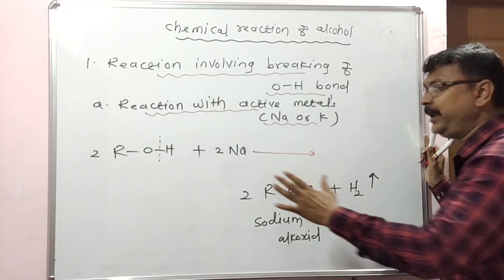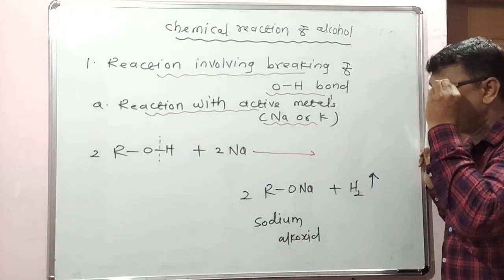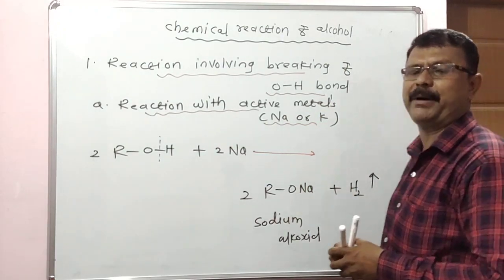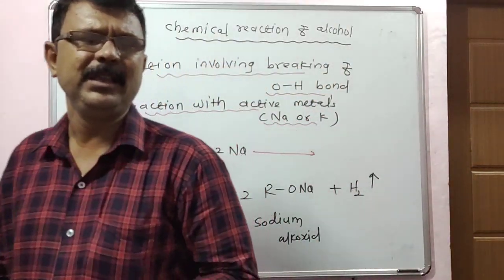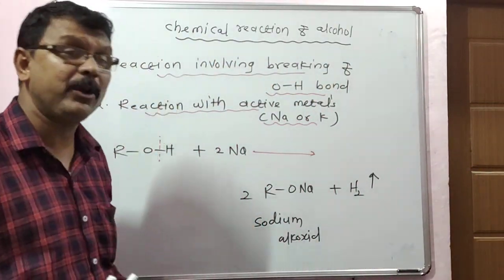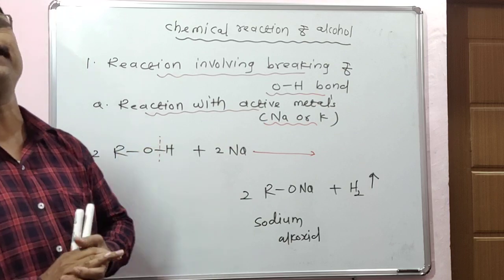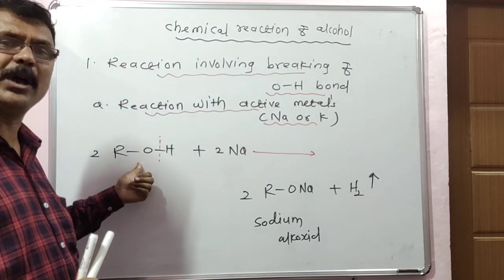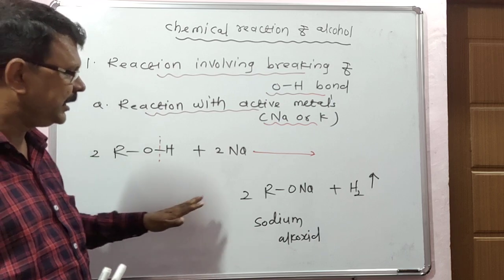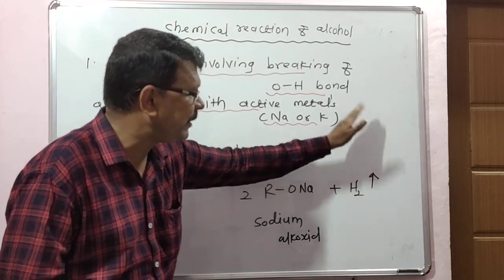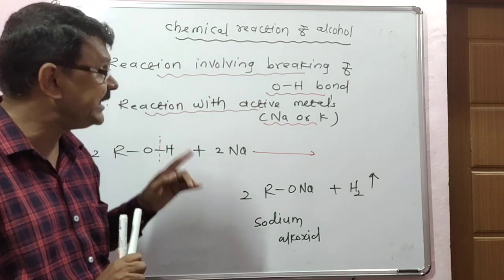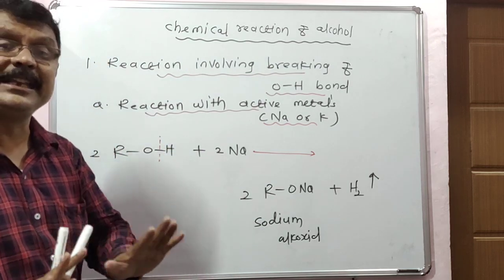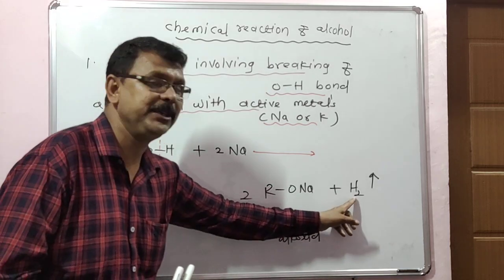Look here, repeat. When alcohol is reacted with sodium metal, meaning an active metal, it gives the corresponding sodium alkoxide. Look here, all of you. Sodium alkoxide is a derivative of alcohol. In this reaction, evolution of hydrogen indicates that alcohol is weakly acidic in nature. Why? Evolution of H2 gas.